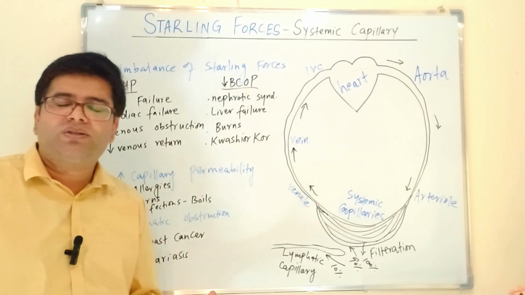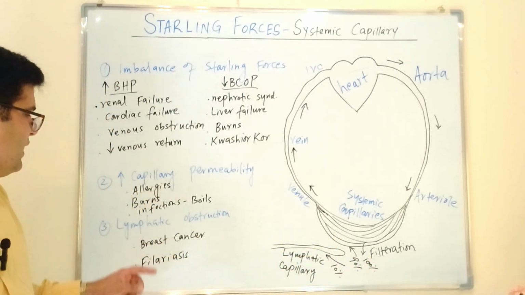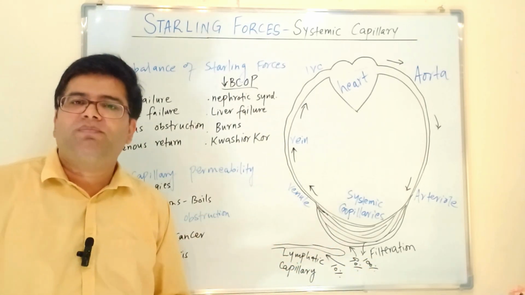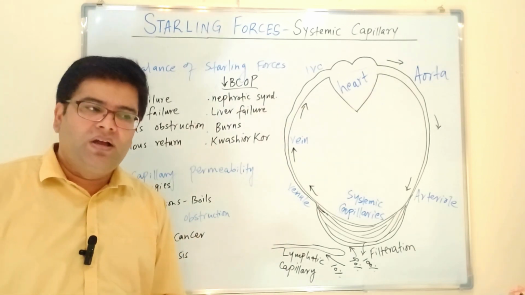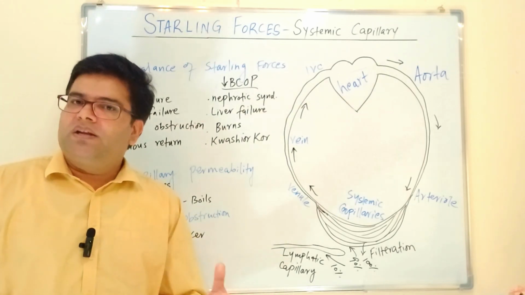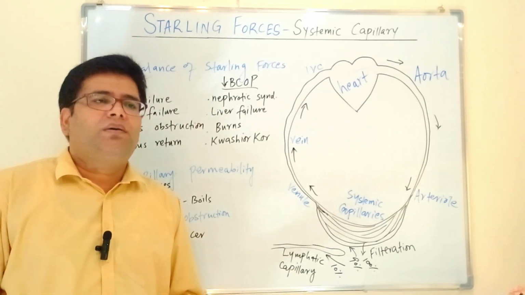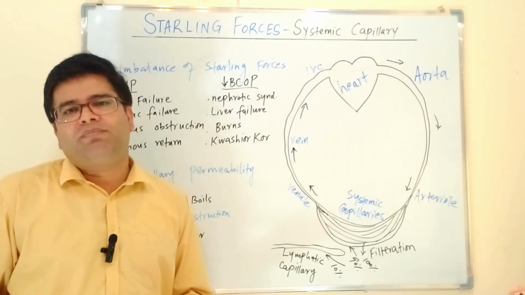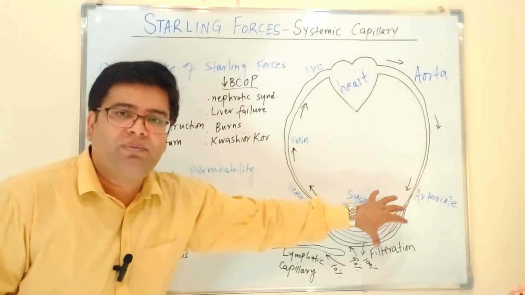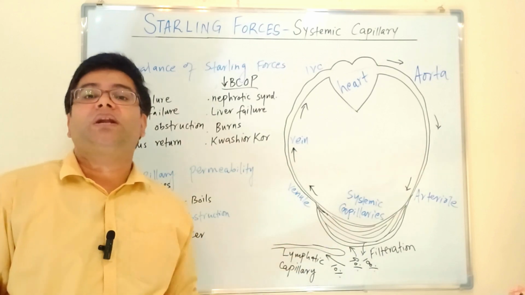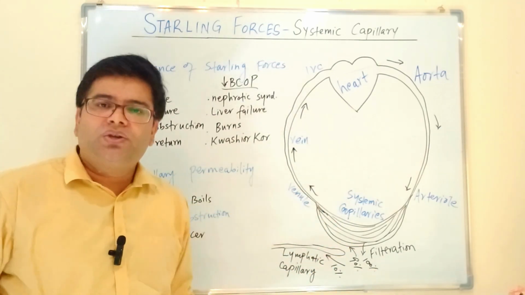Also in burns, because the capillaries become more permeable, more fluid will be leaking out of capillaries. And in infections as well, because there is inflammation going on. For example, in case of boils, around the boil we see swelling, because inflammation produces a lot of chemical mediators which are vasodilators, so they dilate our vessels, more blood comes to the capillaries, and the capillaries become more leaky. That results in more filtration of fluid into the tissues.